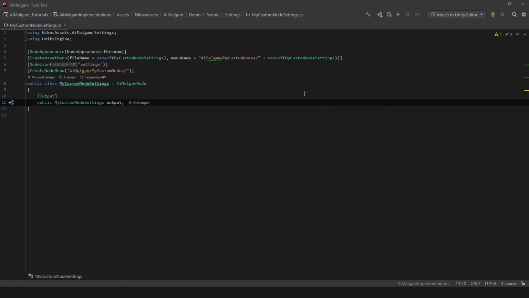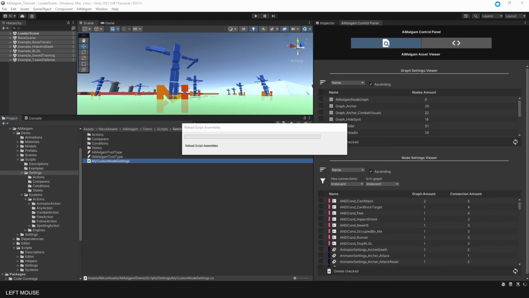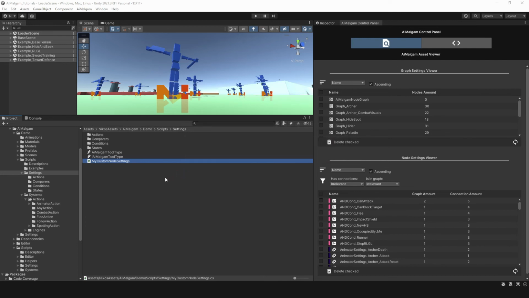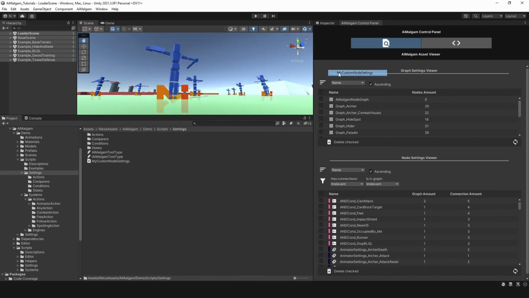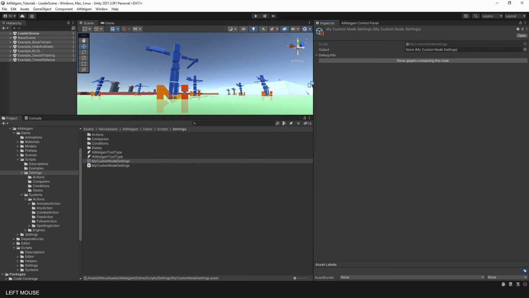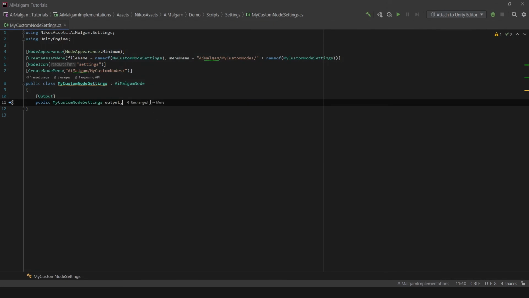Let's create a node setting instance and see how it looks like. Generally, we want to hide the output field since it is only used in the graph editor. You can use the node attributes for that purpose.